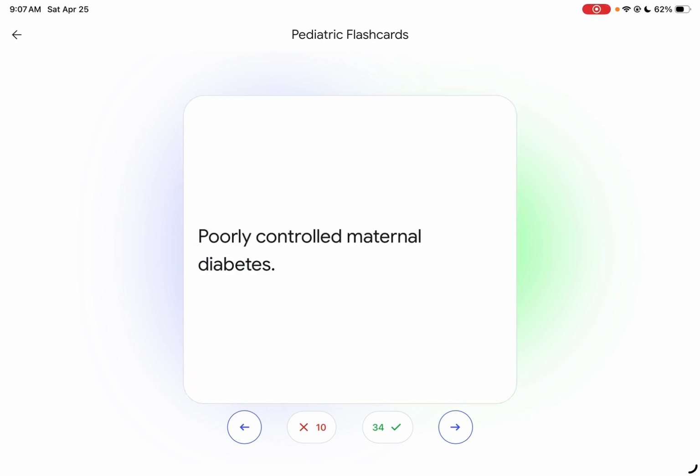Uncontrolled maternal diabetes. So, if there is diabetes, the infant could be LGA. If there is an increase in maternal weight, it's large. If there is hypertension, it's small for gestational age.